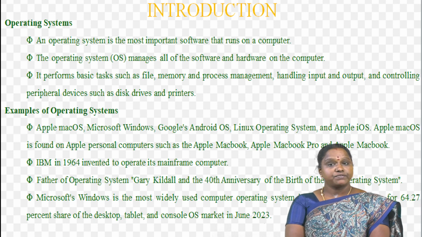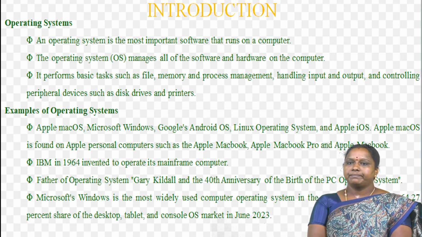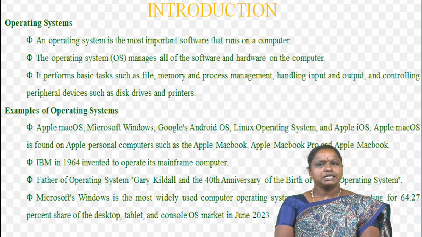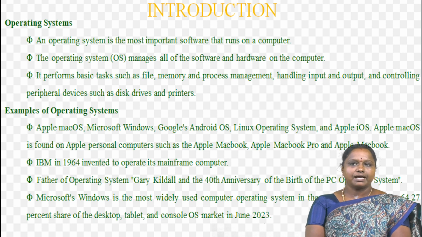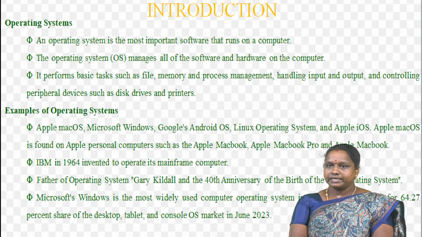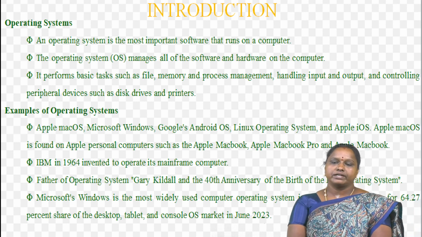Apple Mac OS is found on Apple personal computers such as the Apple MacBook, Apple MacBook Pro, and Apple MacBook. Then we have one doubt about what is my operating system in our computer. Go to the settings app on your mobile device, tap about phone or about device, check Android version.